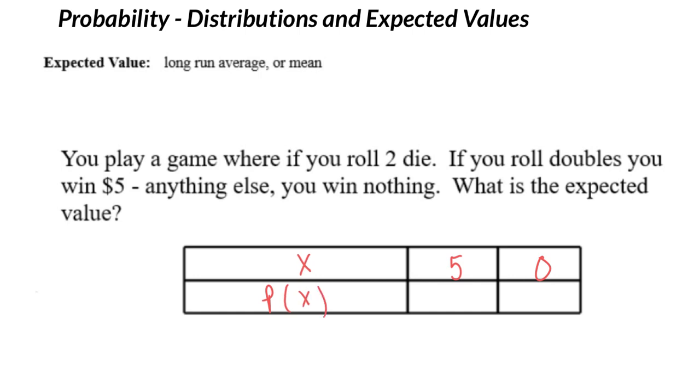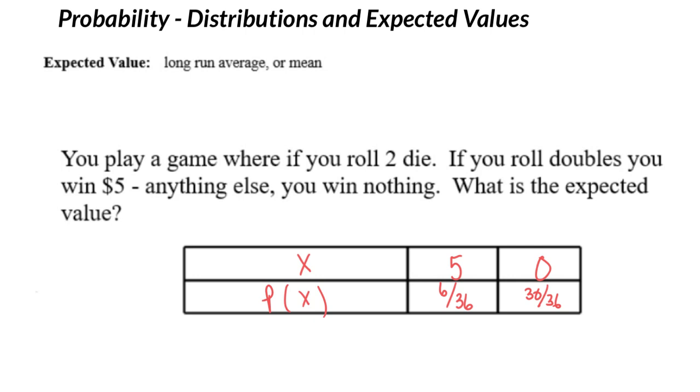Now from previous videos, I hope you remember that there are 36 total outcomes when you roll 2 dice. 6 of those outcomes are doubles because you could get 2 1s, 2 2s, 2 3s, 2 4s, 2 5s, and 2 6s. So the probability of rolling doubles is 6 out of 36. Of course, that reduces to 1/6. So the probability of not rolling doubles, and therefore winning nothing, is the other 30 out of 36 outcomes.